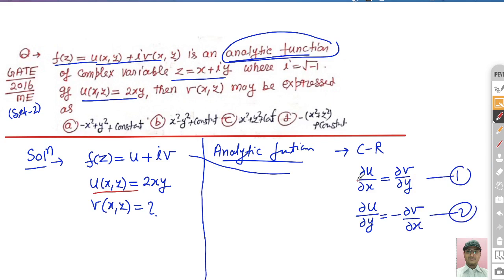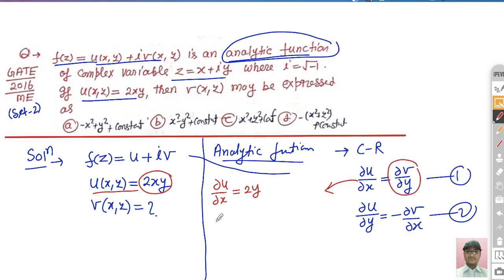Now we can check the options, as u is already given. Applying the first equation, del u by del x, you differentiate this function with respect to x partially. It becomes 2y, because y is treated as a constant. Now we have to find del v by del y, and v is given in these four options.